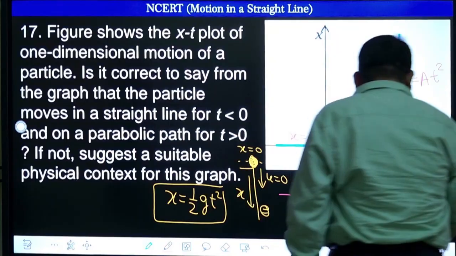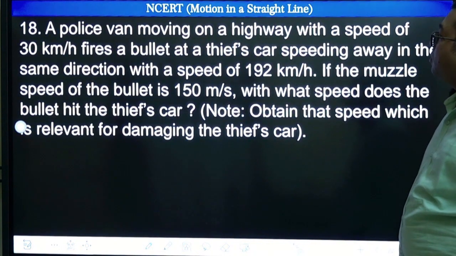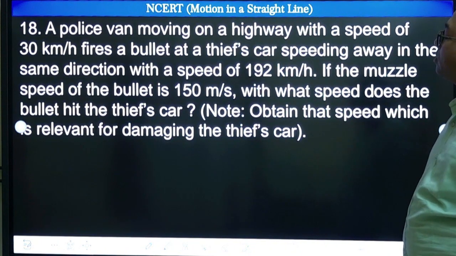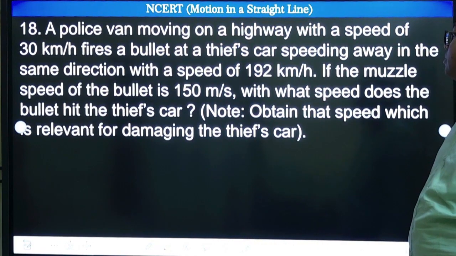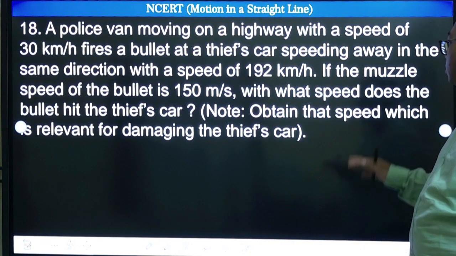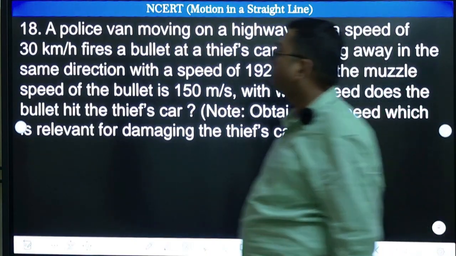Okay, let us move to the next. Question number 18. A police van moving on a highway with a speed of 30 km per hour fires a bullet at a thief's car speeding away in the same direction with a speed of 192 km per hour. If the muzzle speed of the bullet is 150 meter per second, with what speed does the bullet hit the thief's car? Note, obtain that speed which is relevant for damaging the thief's car. So try to understand what it is.